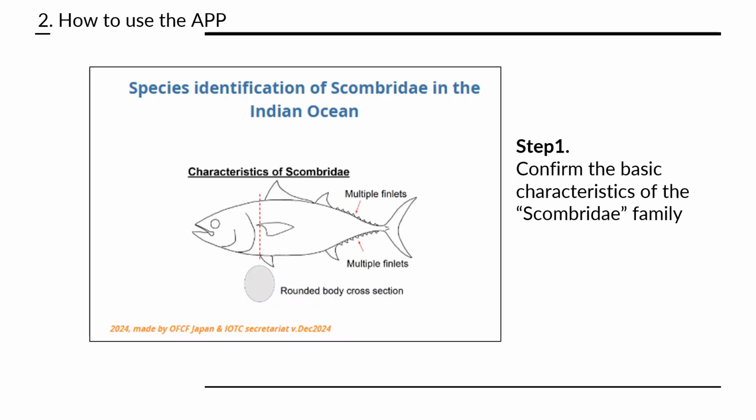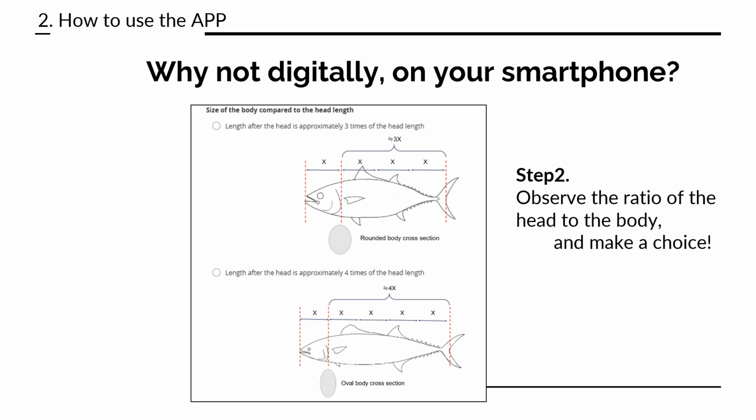Now, first you will have a screen like this. So confirm the basic characteristics of the Scombridae, which is multiple finlets and rounded body cross-section. Then go to the first choice, which is observation of the head length to the body length.